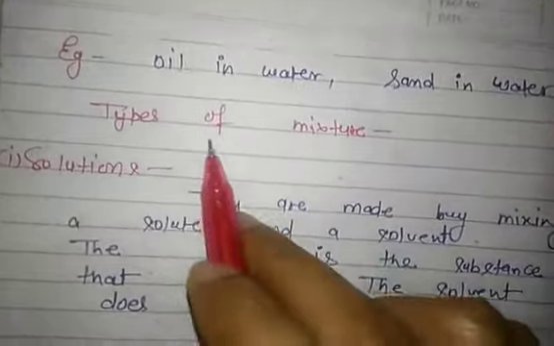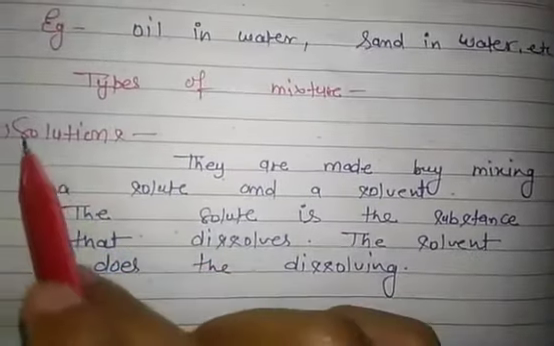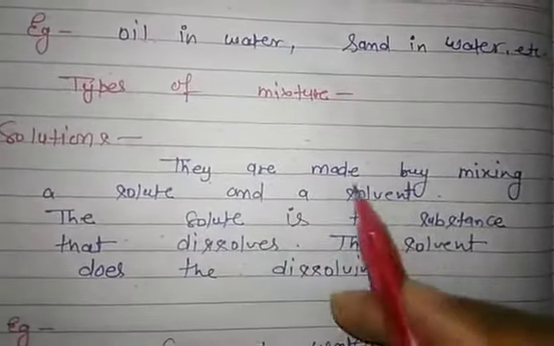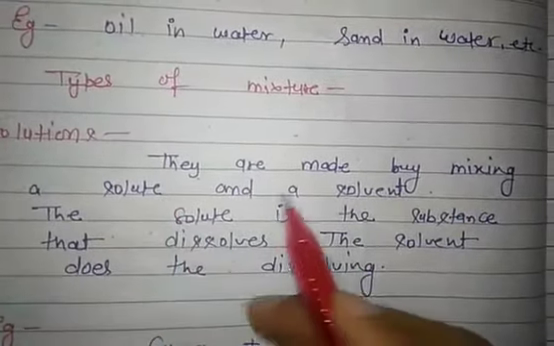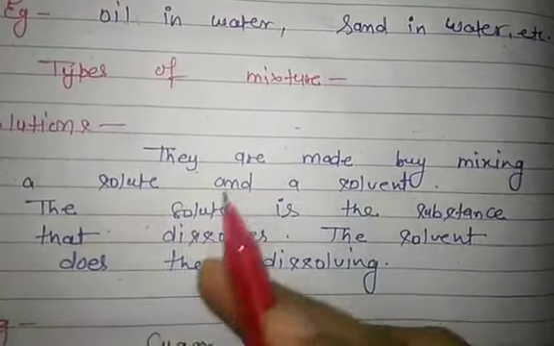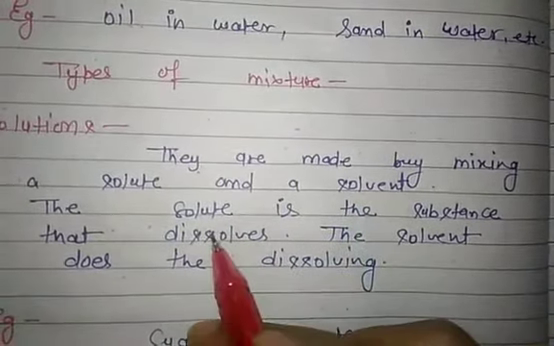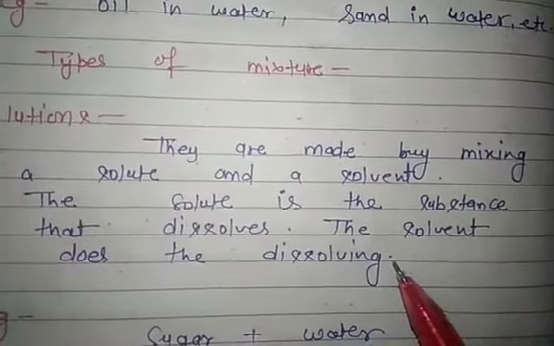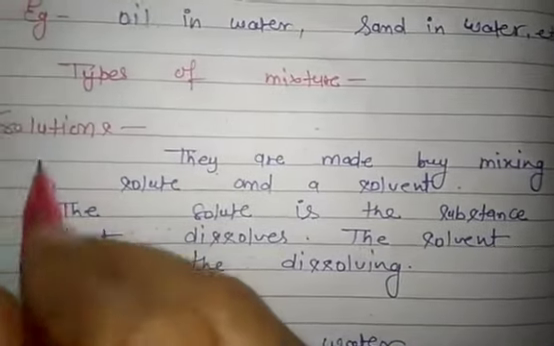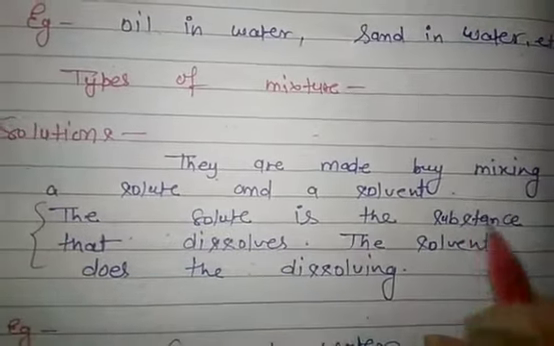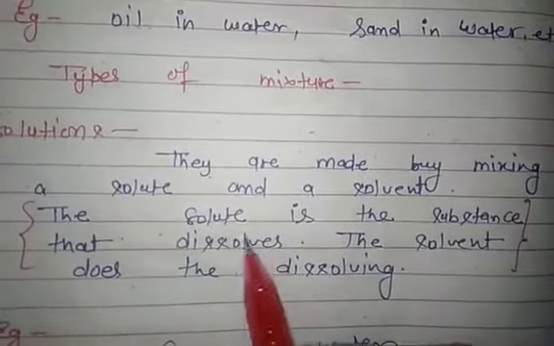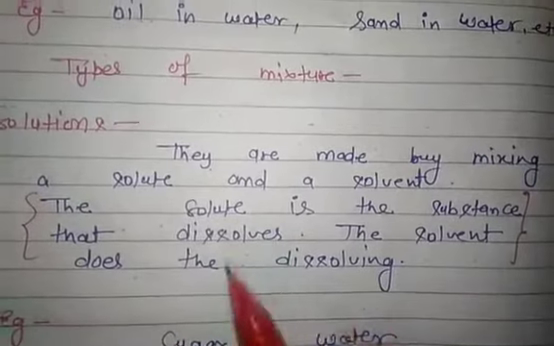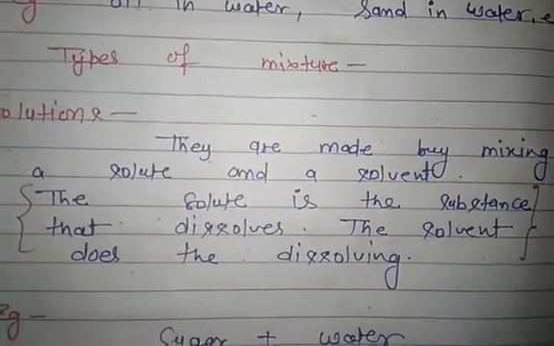Now again, types of mixture. The first, solutions. They are made by mixing a solute and a solvent. The solute is the substance that dissolves and the solvent does the dissolving. This is about the solute and solvent. The solute substance, that means which is dissolved, and the solvent which is dissolving.